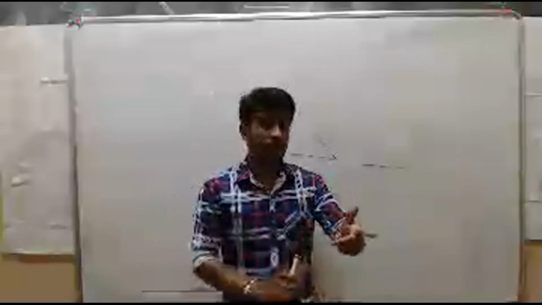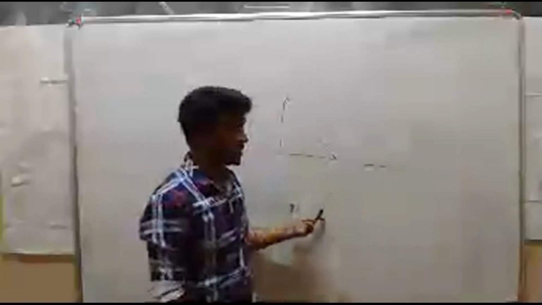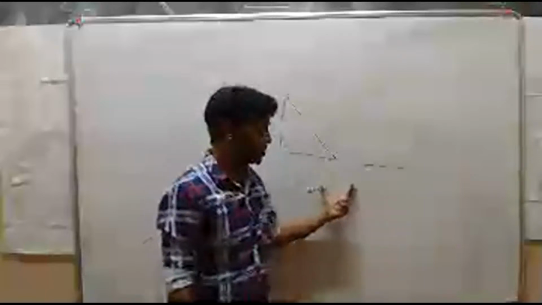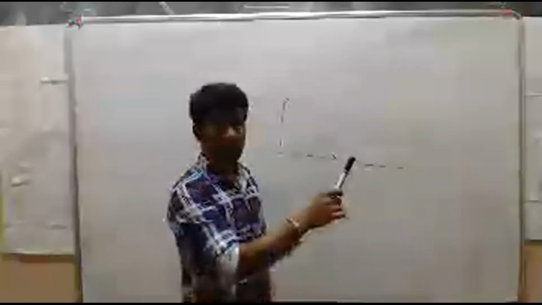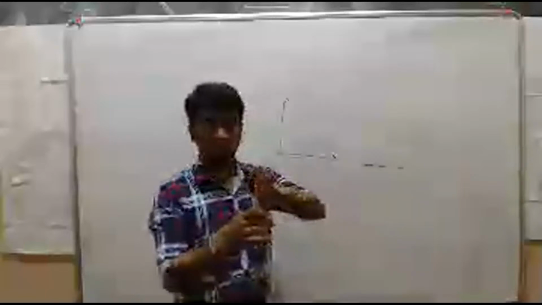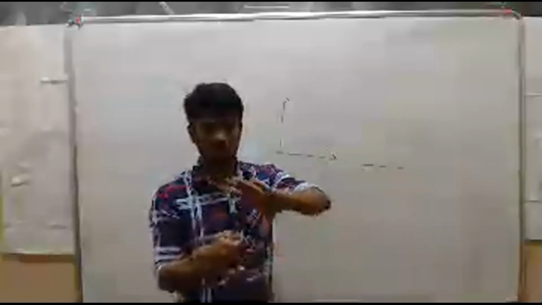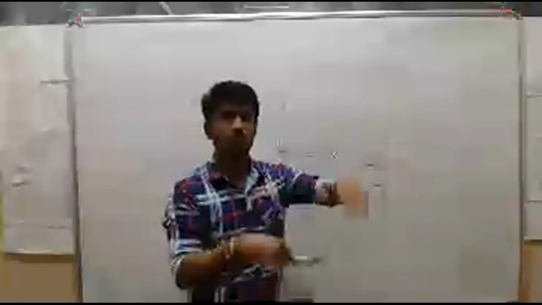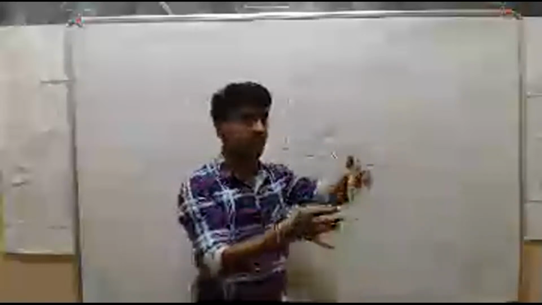But what is the property I have told? If one object is in motion, then it remains in motion only. No, right? If you throw it here, see, now it is at rest. If I throw this one, it will move from rest to motion. But after covering some distance, finally it will come to rest, right? Then this statement is wrong, right?